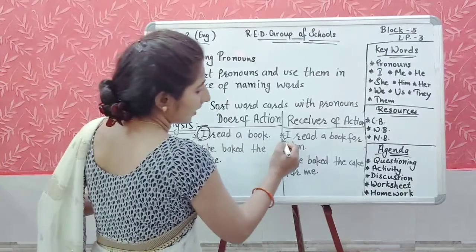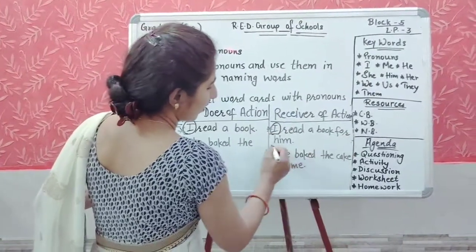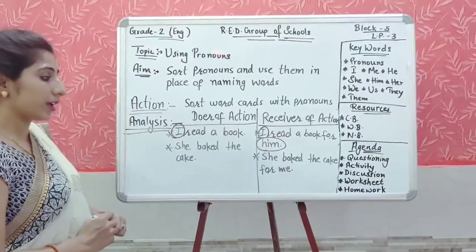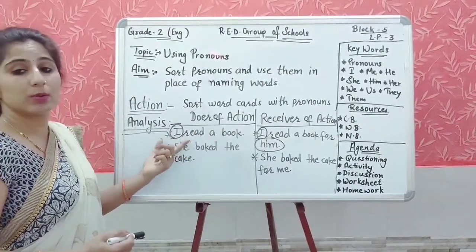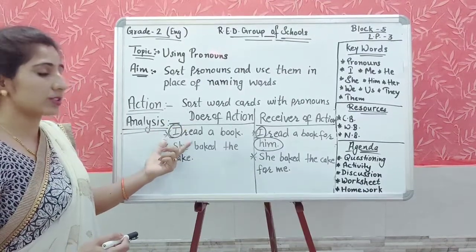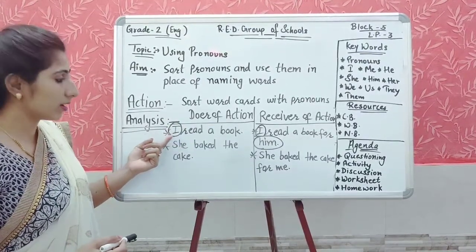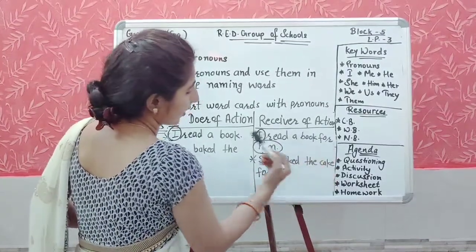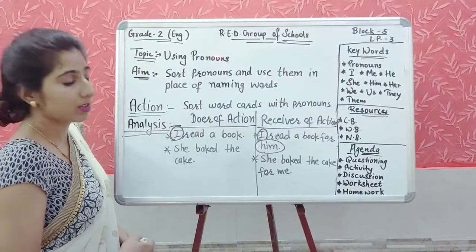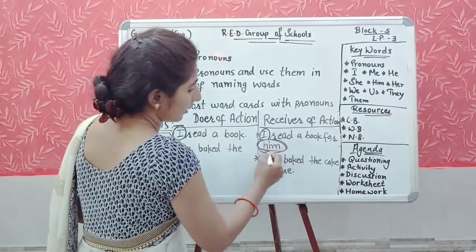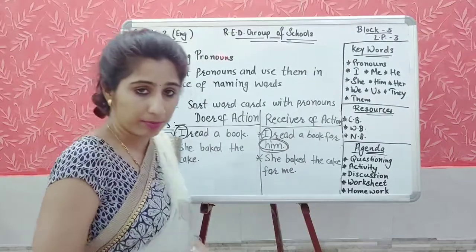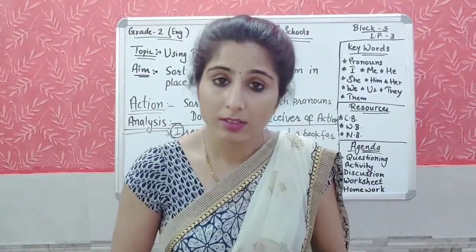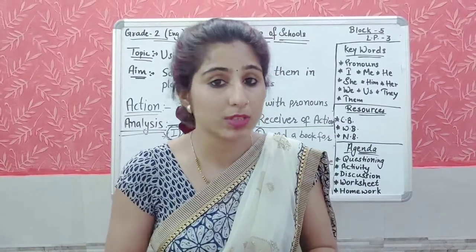I. I read a book for him. Who reads the book? I. Who is doing the action? I. Who is the doer here? I. Receiver of the action. I read a book for him. किसके लिए बुक को पढ़ा? Him. So who will receive the action? Him. So that's why he is used at the beginning of the sentence and him is used at the end of the sentence.